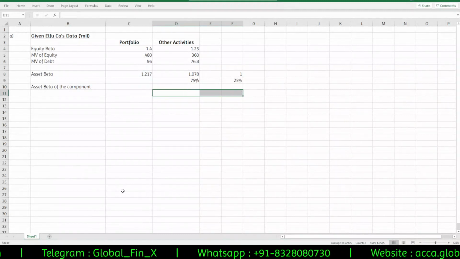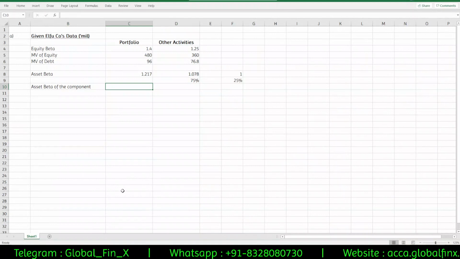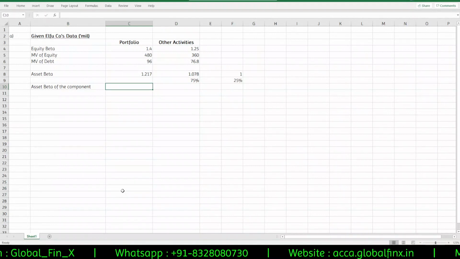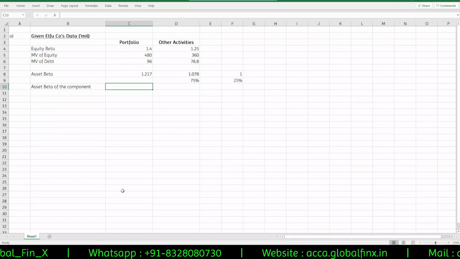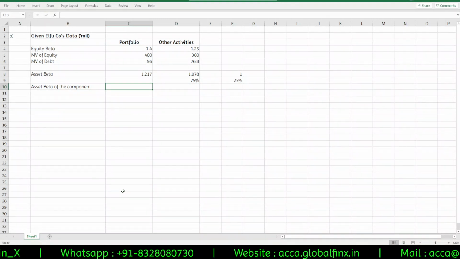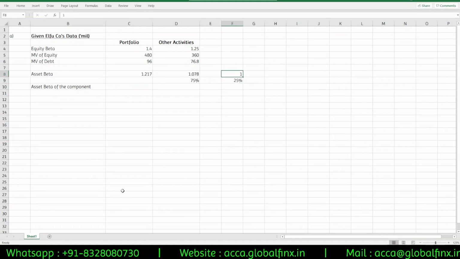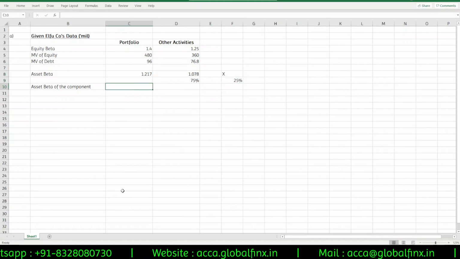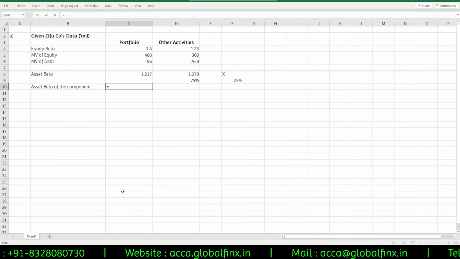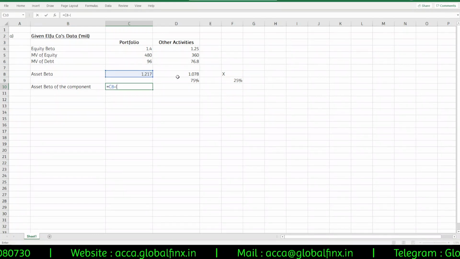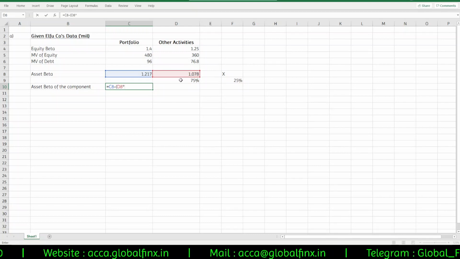So if I do a reverse calculation, 1.217 is equal to 1.078 into 75% plus whatever this is, x into 25%. If I reshuffle that, then x will be equal to 1.217 minus 1.078 into 75%, divided by 25%.